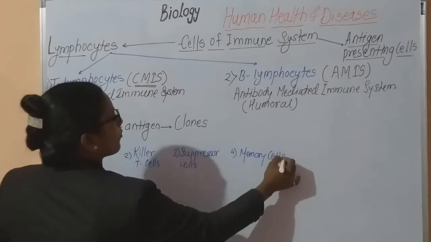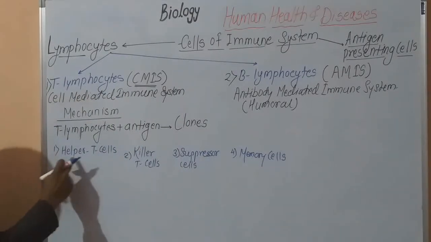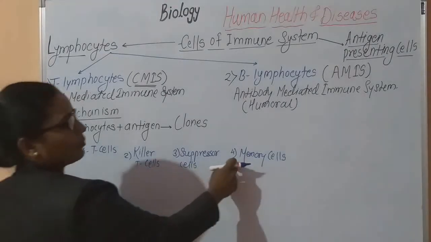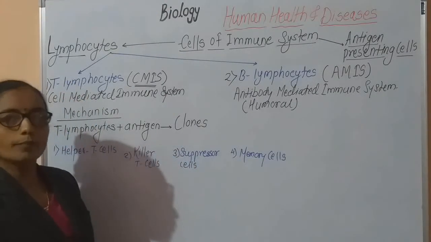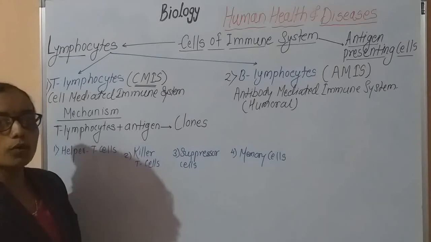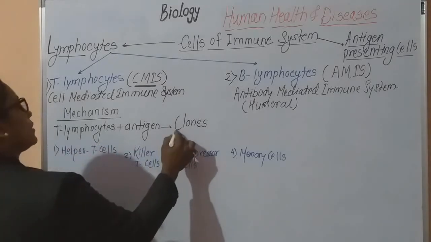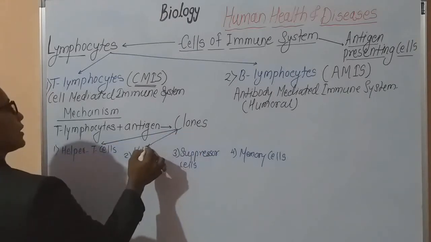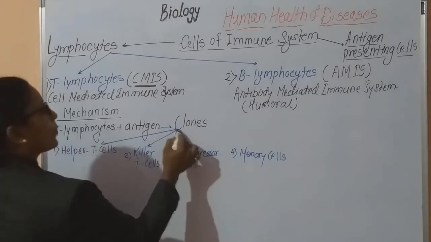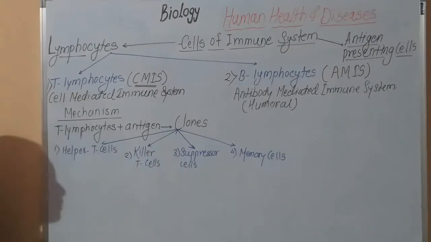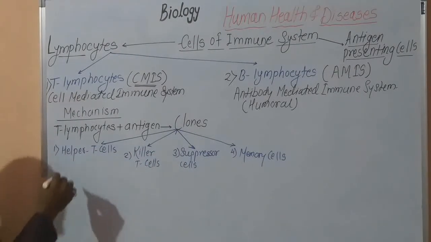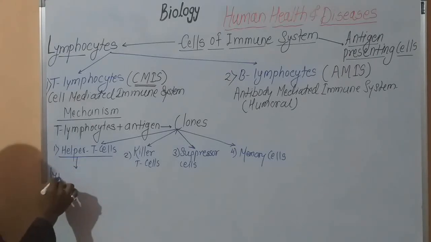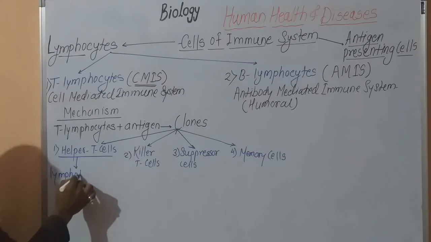Helper T cells, killer T cells, suppressor cells and memory cells are actually T lymphocytes, but these are the clone T lymphocytes. The first type of clone is helper T cell, second killer T cell, third suppressor, and fourth is memory cells. Now, these helper T cells form lymphokinases.